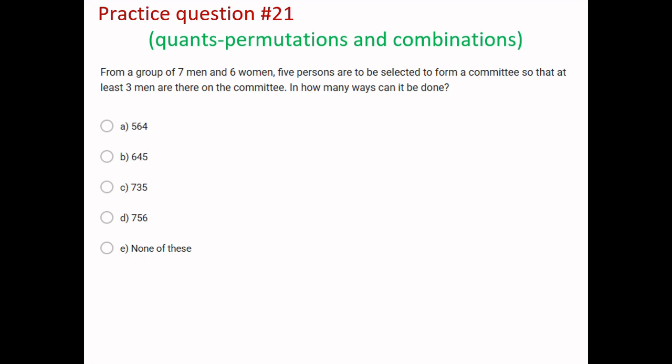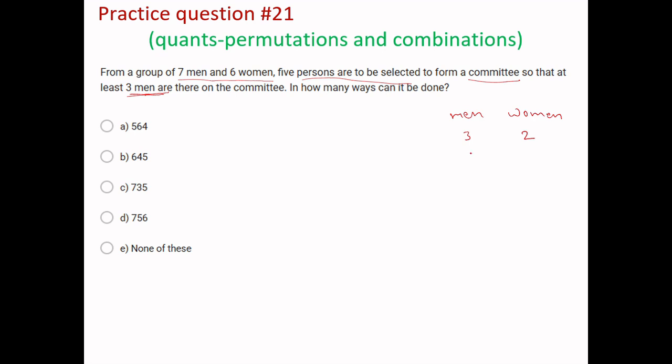Now in this question we have to select persons from these available 7 men and 6 women, and we have to form a committee. This committee has one condition, and that is it should contain at least 3 men. So out of 5, if 3 men are there, 2 will be women to make a committee of 5.